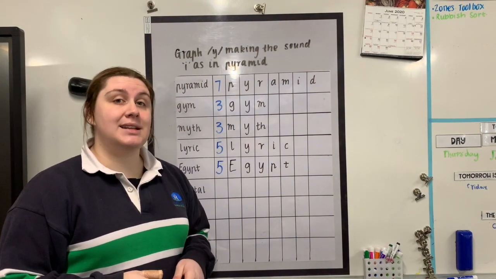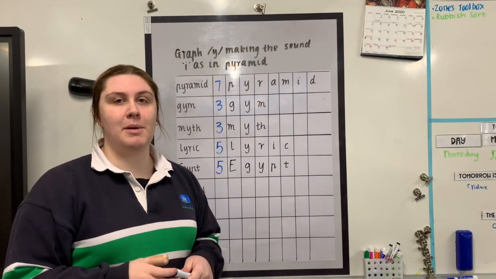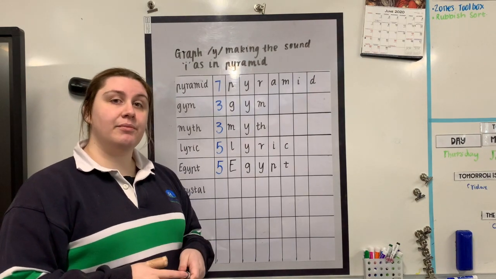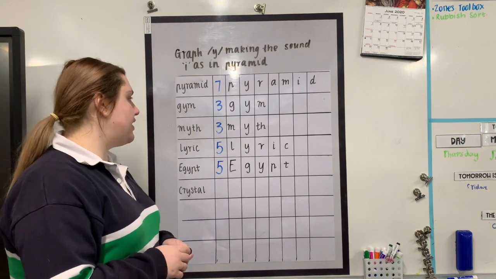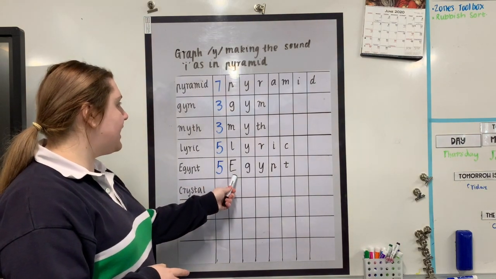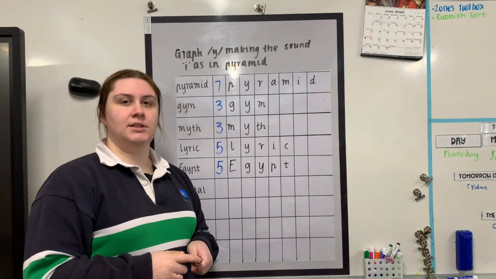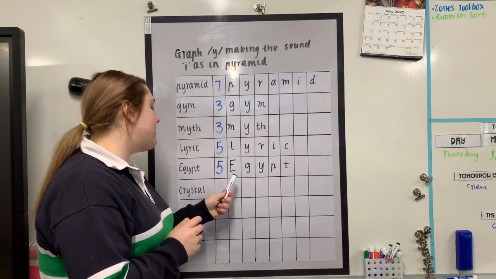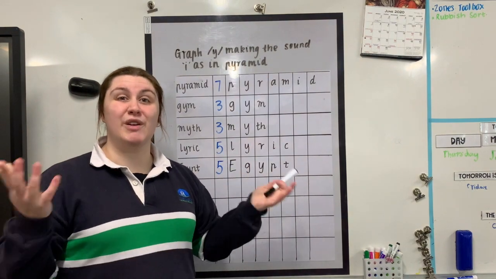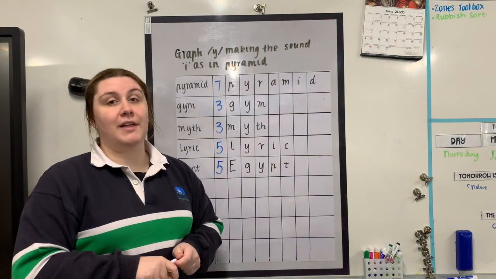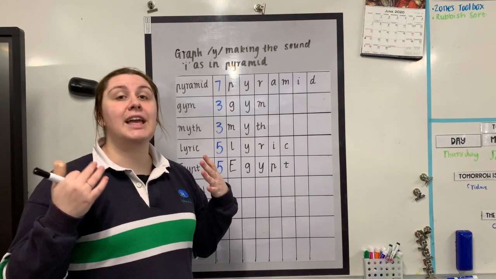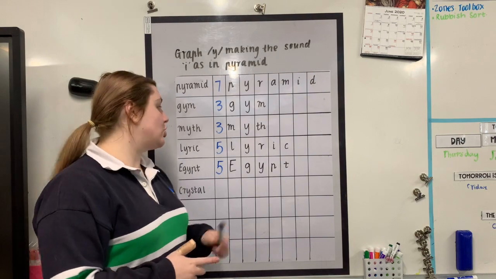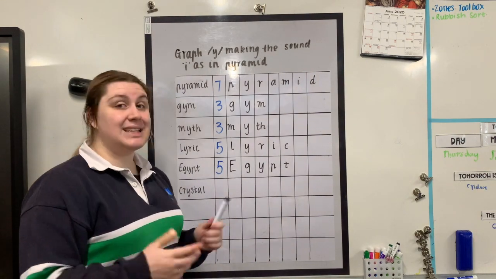If you had to remember how to spell this word, what might be the tricky part to remember? Perhaps it is our grapheme Y making the sound I. Now with the word Egypt, you'll notice that I've made the first letter a capital letter. Why might I have done that? That's right, I made it a capital letter because Egypt is a real place. It's a country, or as we like to call it in our reading sessions, it is a proper noun. And whenever we have a proper noun, we need to make sure that the first letter is a capital.